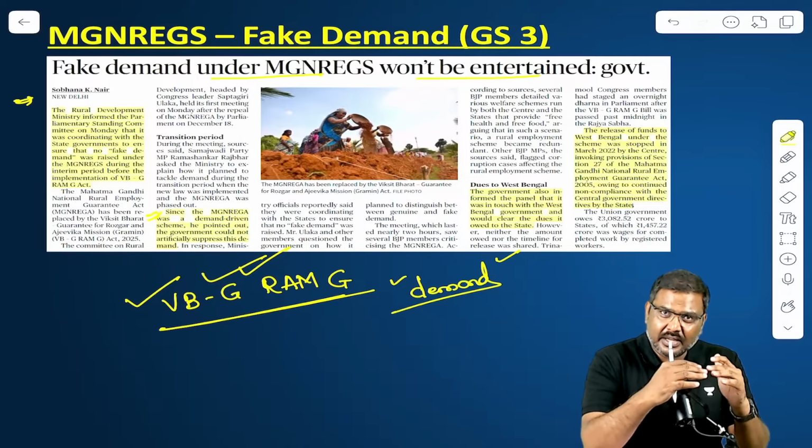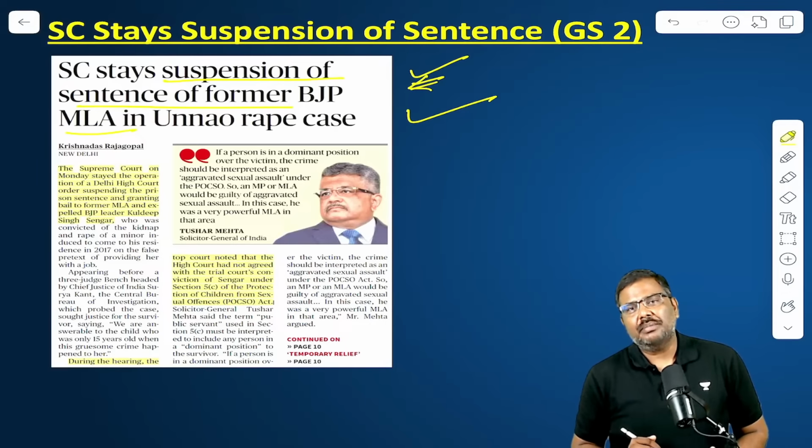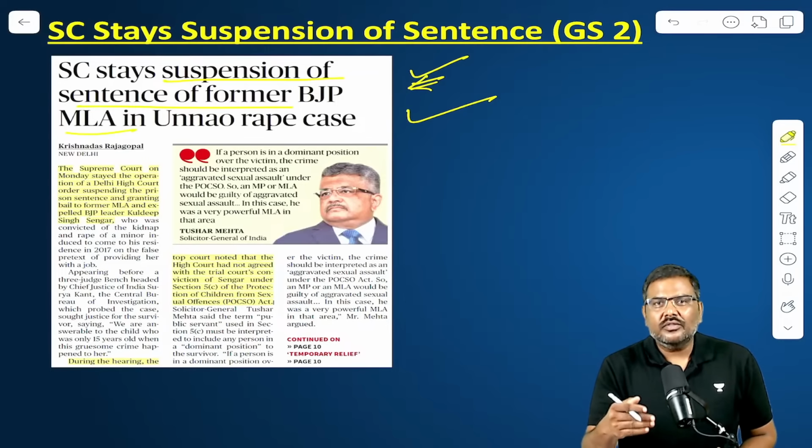This person has been convicted of raping a minor. In addition to this, there is also one more order where he has been imprisoned in association with the killing of the minor's father. So there are two different cases. In both the cases, he has been convicted. So the Supreme Court of India simply stated that whatever order has been issued by the Delhi court will be suspended because there are a lot of legal issues that need to be looked into. The Supreme Court has suspended it and now will hear the CBI appeal against this. Done? So these are certain updates associated with whatever we have discussed earlier.